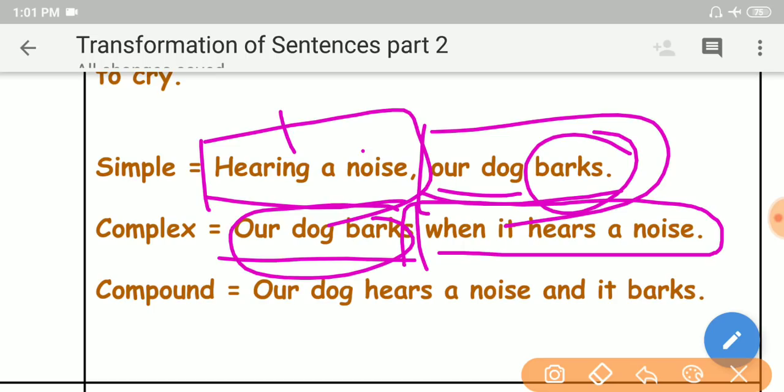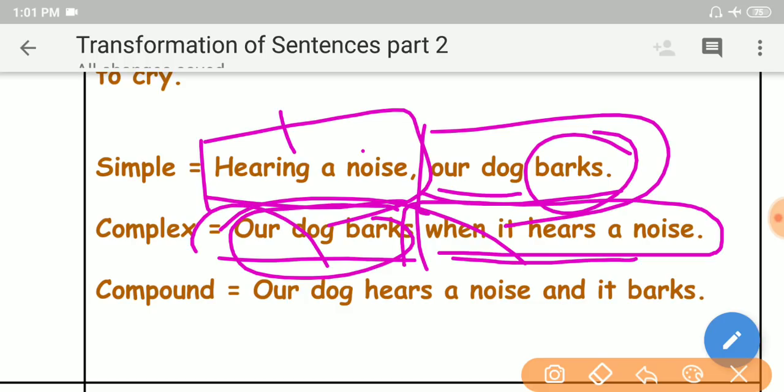See, my dear friends, a complex sentence has two clauses, one dependent clause and one independent clause. But here there is a provision, especially in the complex sentence. If you want to use an independent clause in the beginning, you can, or if you want to use a dependent clause in the beginning, you can.